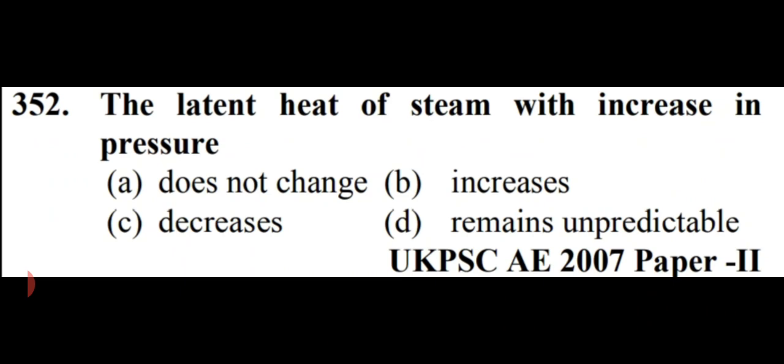The latent heat of steam with increase in pressure. Options are does not change, or increases, decreases, or remains unpredictable. So friends, it will decrease. That is, the latent heat of steam with increase in pressure decreases. That is option number C is right here.